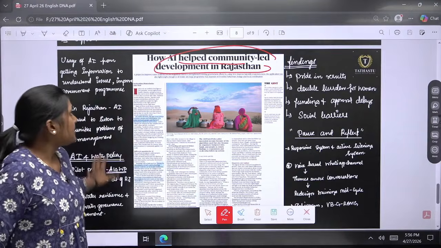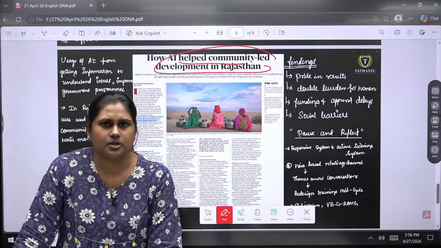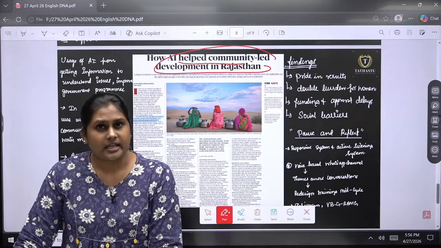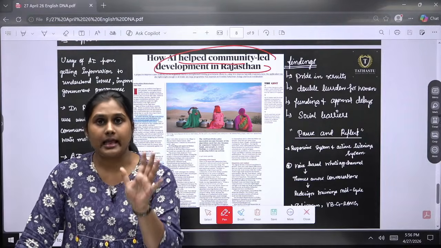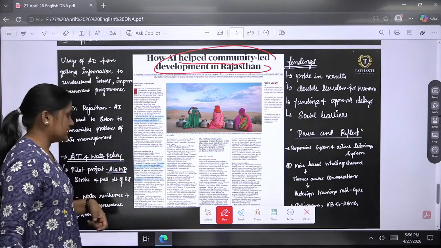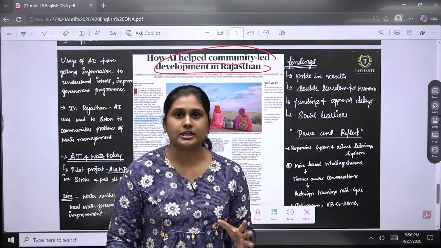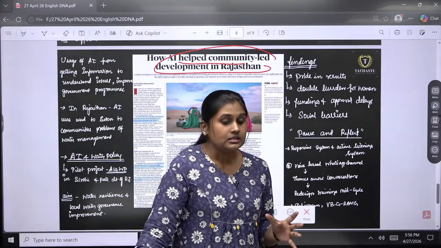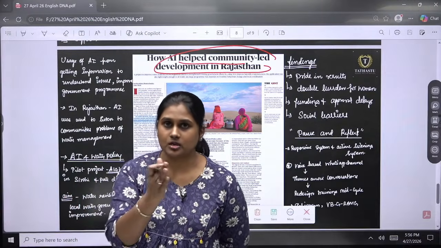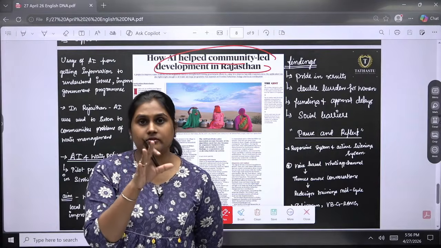So AI, generally what we use, be it ChatGPT or anything, is to get information. But in the Rajasthan case, there was a project, AI for water, a water policy project. They didn't stop at using AI for taking information. Instead, they used AI to understand the real local problems, okay, how things are going to work there.